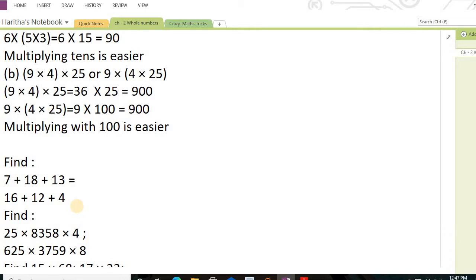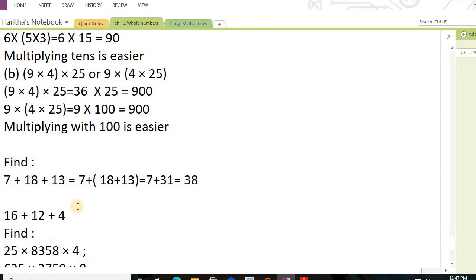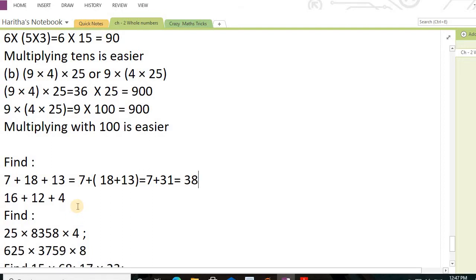So first I am going to make a group of 7 plus 18 plus 13. I am creating a group: 7 plus 13 plus 18 is 31 is equal to, we will get the answer 38. That is going to be easy.